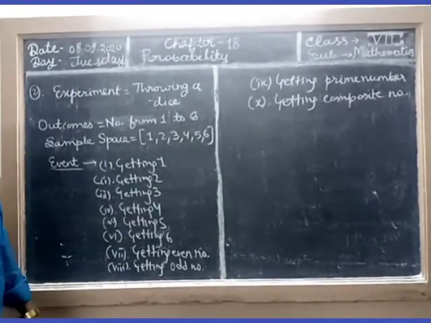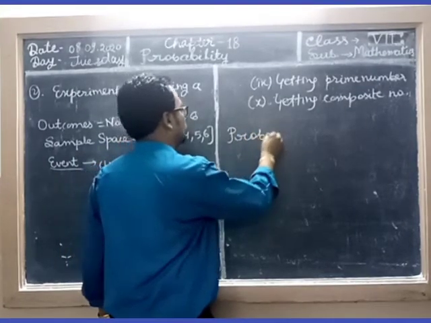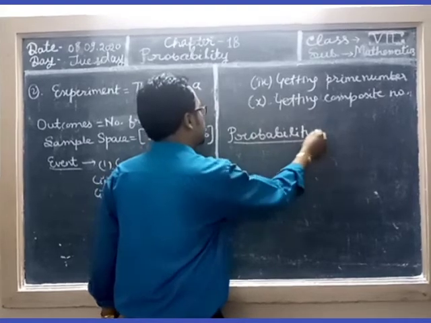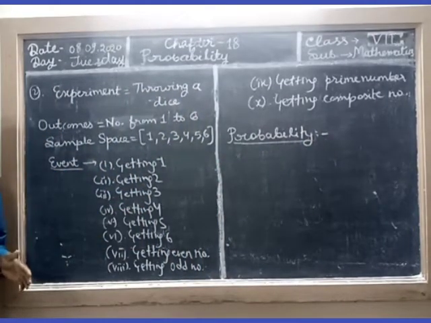Now students, probability. So students, what is probability? Probability: certainty, possibility.